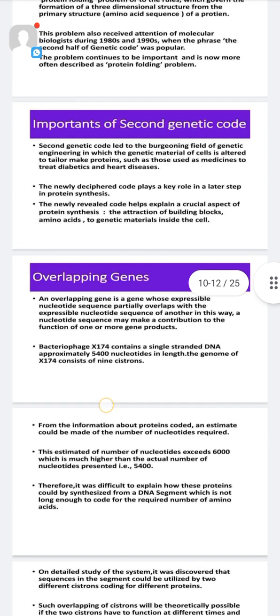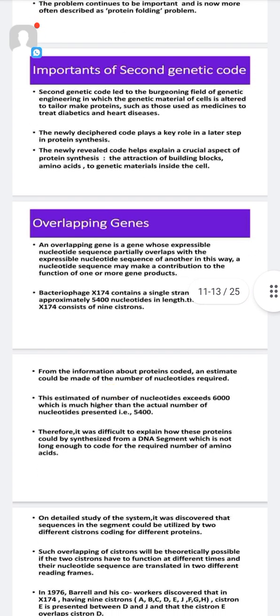Coming to the processing, the newly repeated code plays a key role in later steps of protein synthesis. We have to talk about specification in certain things which will help in determining the structures. So in that case, we have to know about certain genes having processes which are overlapping, or pseudogenes, or split genes, or multiple genes. We have to know what these things are.